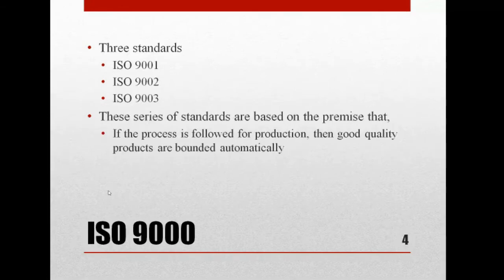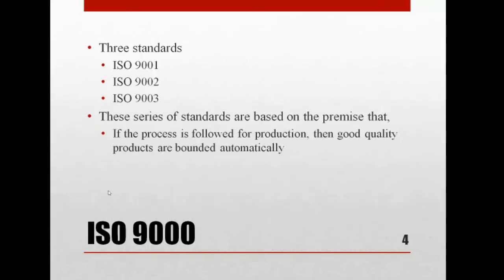Now we are going to discuss the standards available in ISO 9000. There are 3 standards: ISO 9001, ISO 9002, ISO 9003. These 3 standards are based on premises.